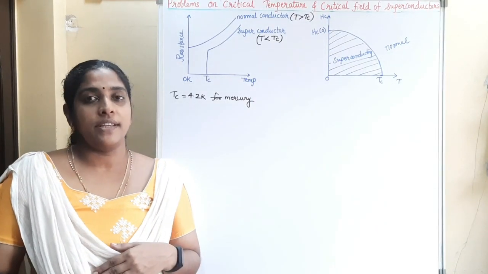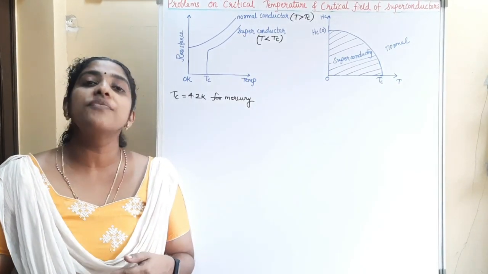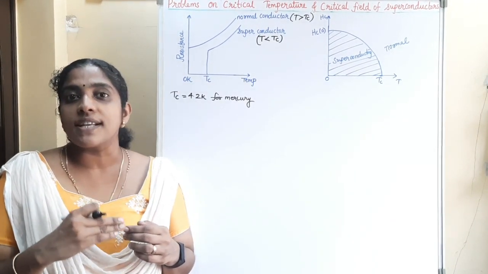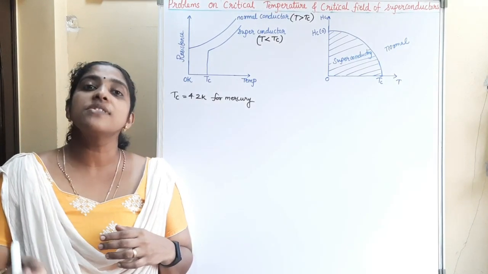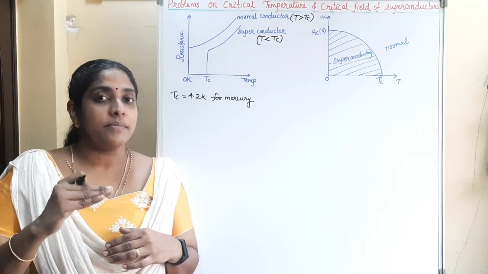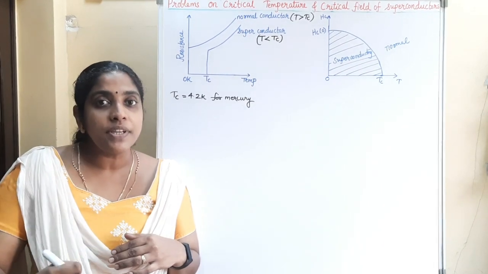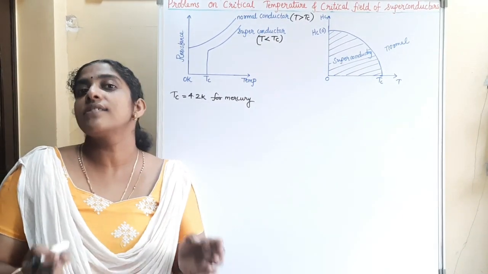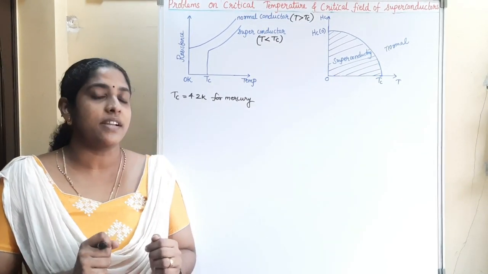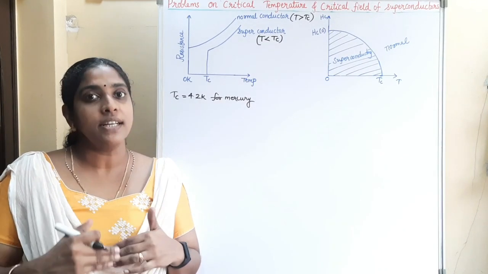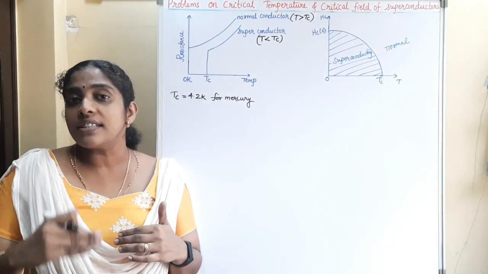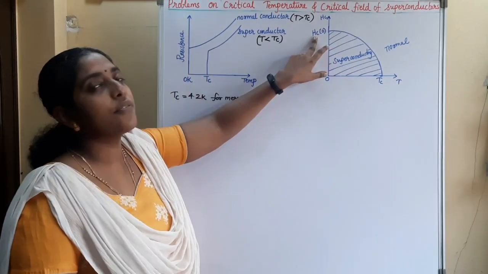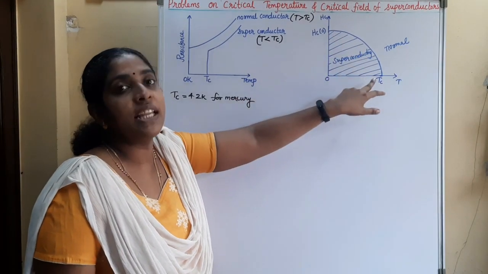Again, it is observed that the superconductivity vanishes if we apply a strong magnetic field. There is a particular magnetic field known as critical magnetic field at which the superconductivity is lost. That means if we apply a magnetic field greater than this critical field, the superconductivity is destroyed and the superconductor becomes a normal conductor. This critical magnetic field is related closely with the temperature. As the temperature increases, the critical field of that corresponding material progressively decreases.